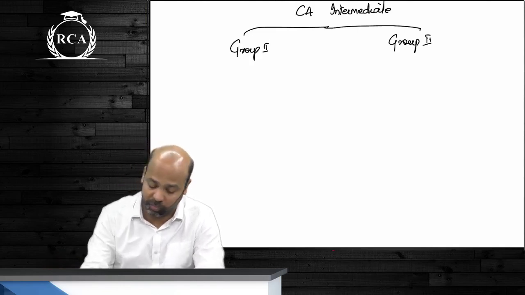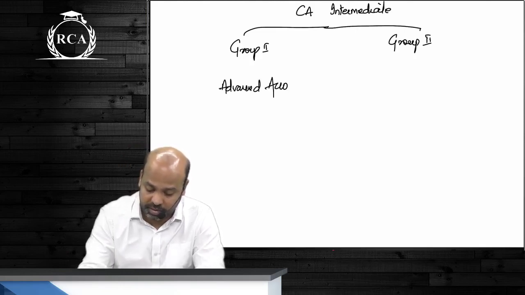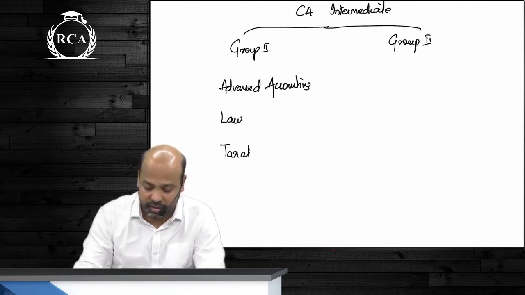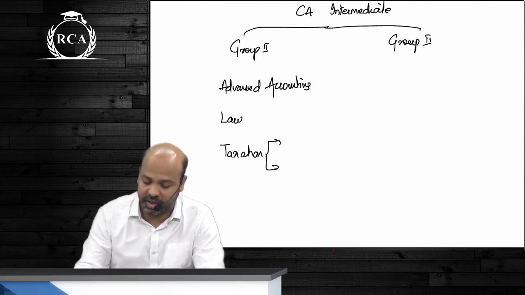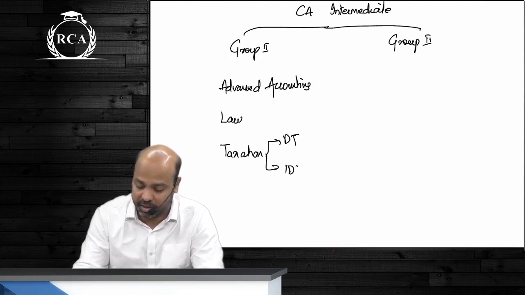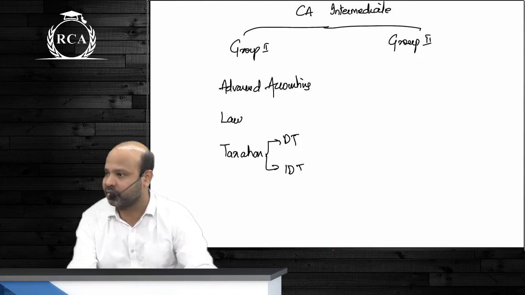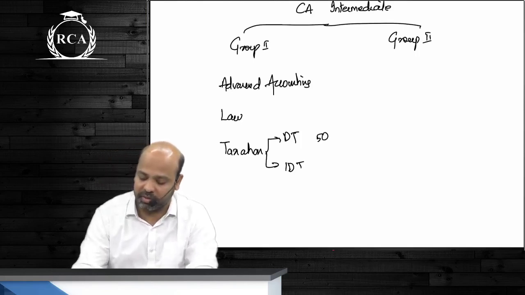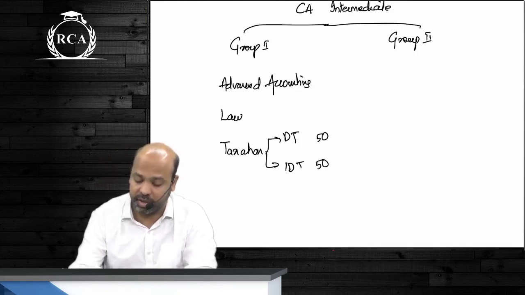In the first group, we have advanced accounting. September 25 students, what are the other papers? You have law, and then there is taxation. Taxation is segregated into DT and IDT. There's direct tax and indirect tax. Direct tax is for 50 marks. Indirect tax is also for 50 marks.